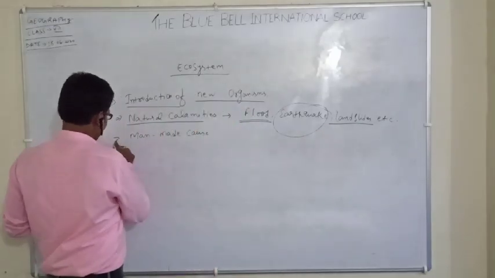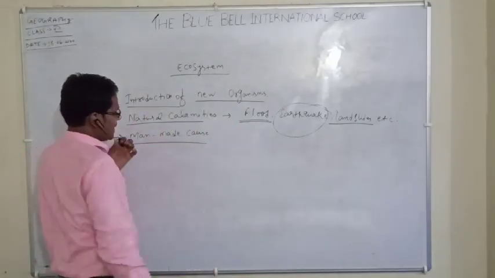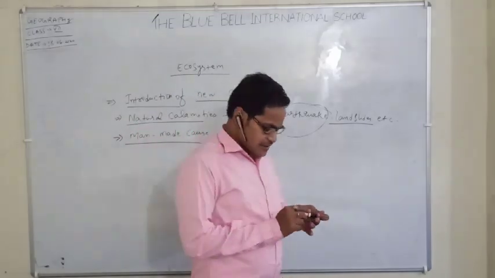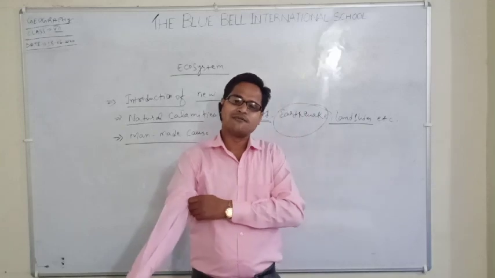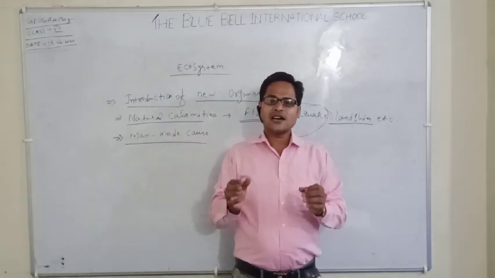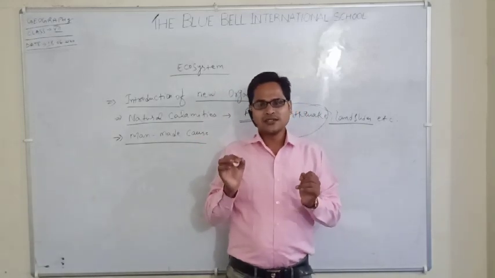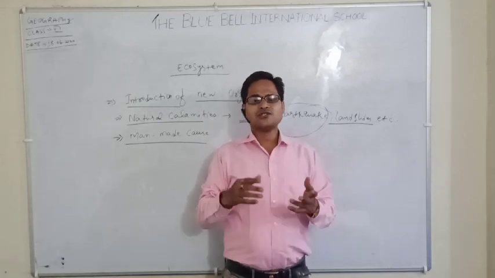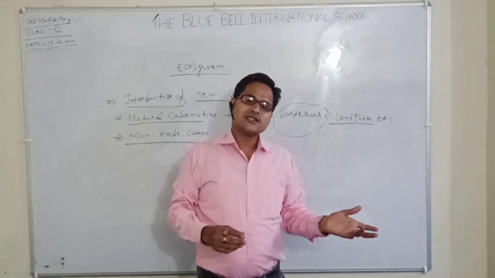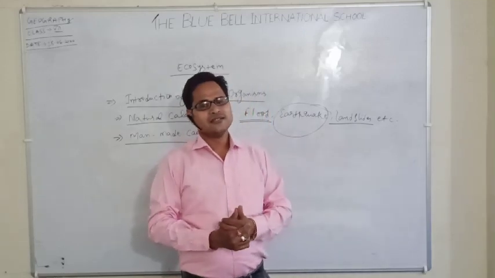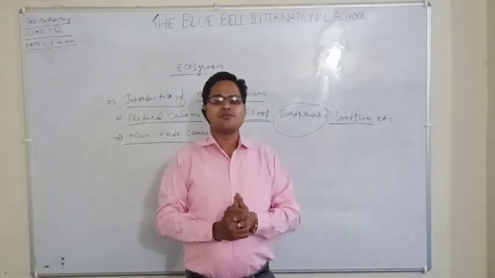And the third one is man-made cause. We may see that lots of large buildings are created. Man cuts everything. It means man cuts large, planted, big trees. Why do we cut the trees? For our own purpose.